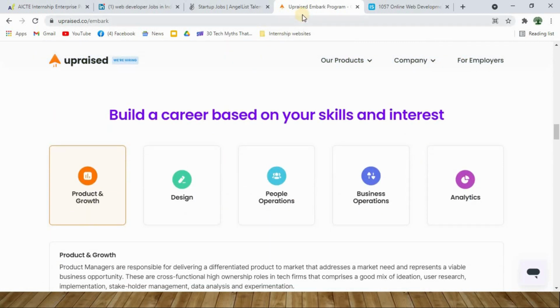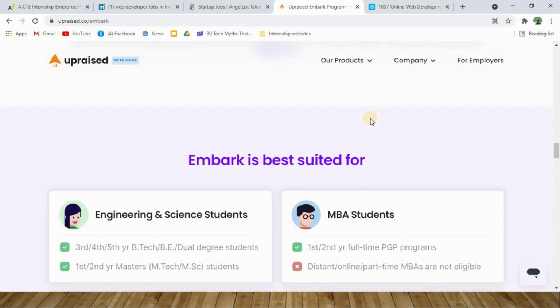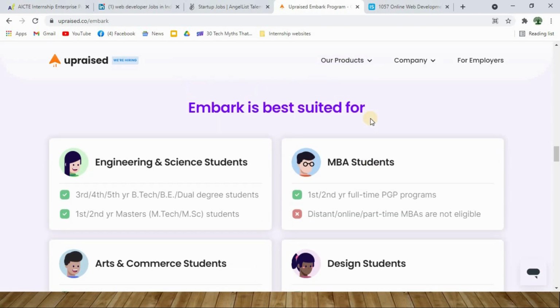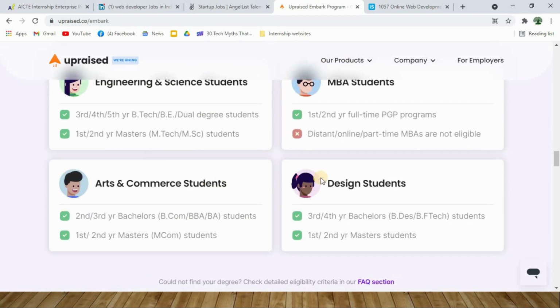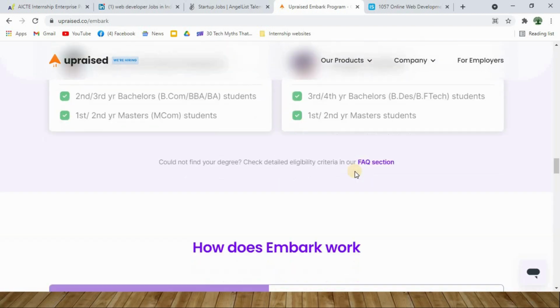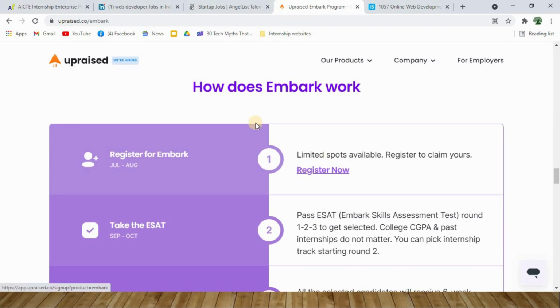And Apprised is providing you internships in 5 domains. One is product and growth, another one is design, another one is people operations, another one is business operations, and finally you have analytics. When you scroll down even further, this website also says that Embark is best suited for engineering students, MBA students, arts and commerce students, as well as design entrepreneurs. So here is how Embark works.